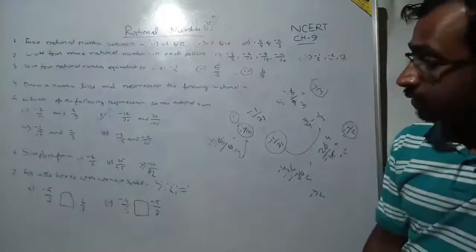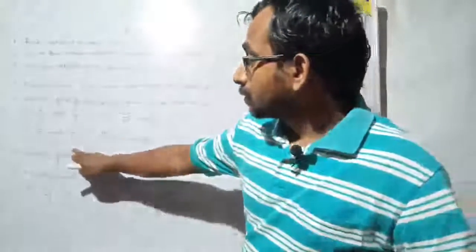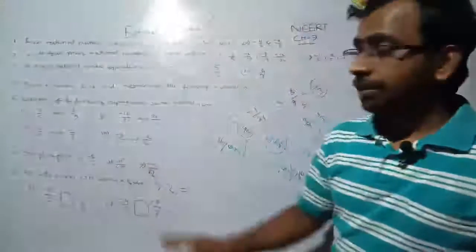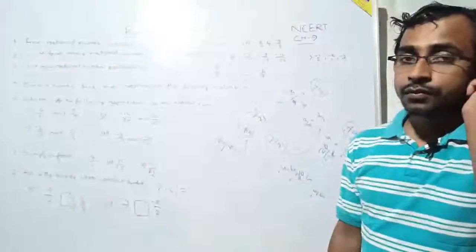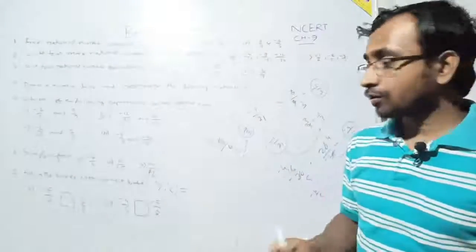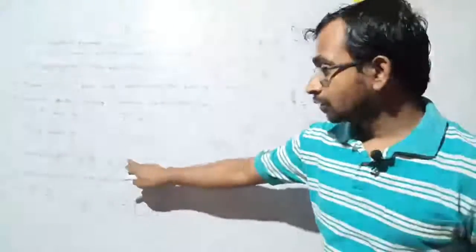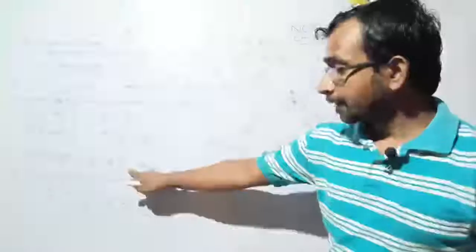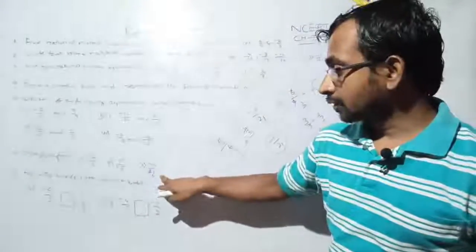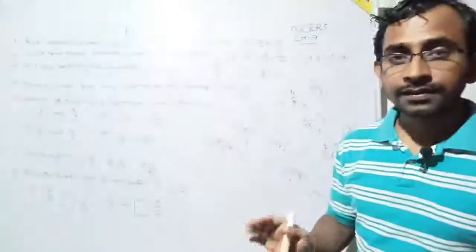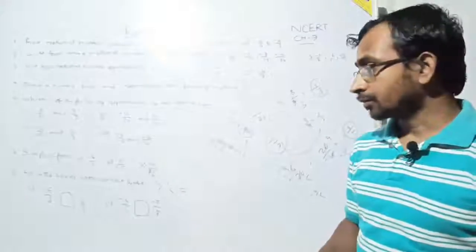Can you read the questions? Okay, definitely. They told us to find the simplest form. Point number 1 is minus 8 by 6, point number 2 is 25 by 45, and point number 3 is minus 44 by 72. You have to find the simplest form, that means the reduced form, okay.